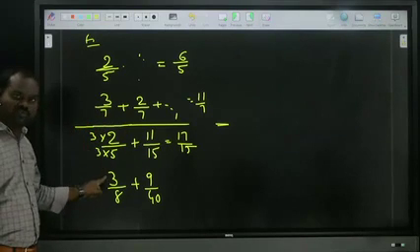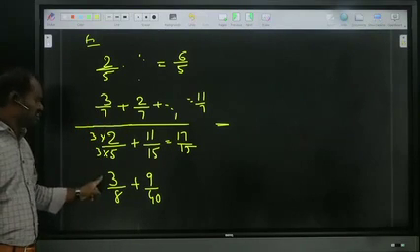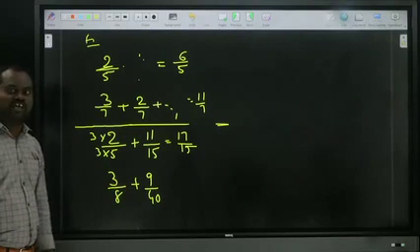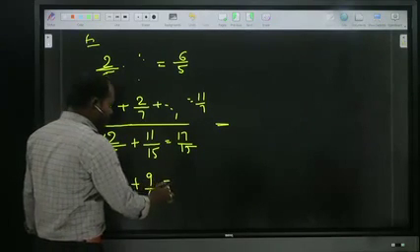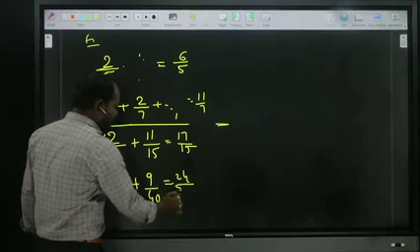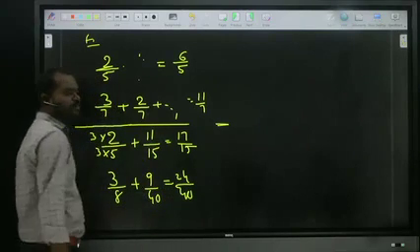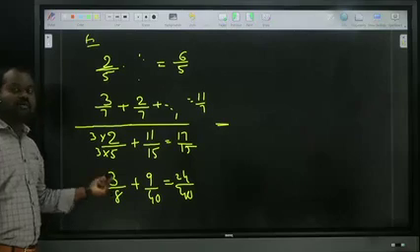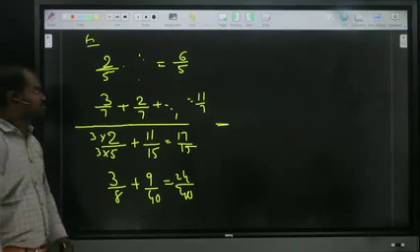5 threes are 15. Here also 40. 5 threes are 15 plus 9. 15 plus 9, how much? 24 by 40. Is it clear? Okay? First of all, we saw the denominator same case. Now the not-the-same case, but becoming equal by multiplying. We'll see one more.